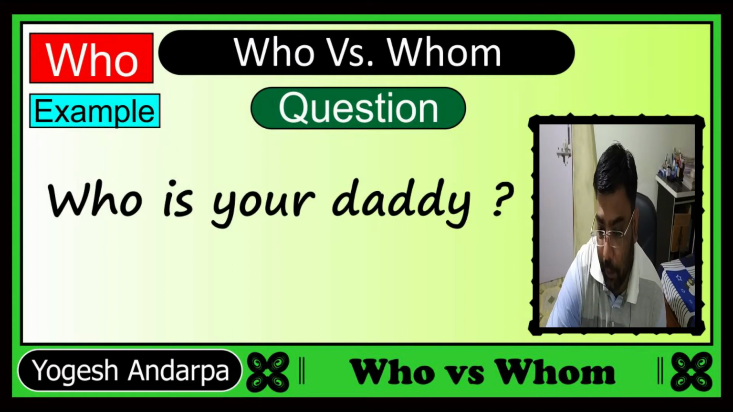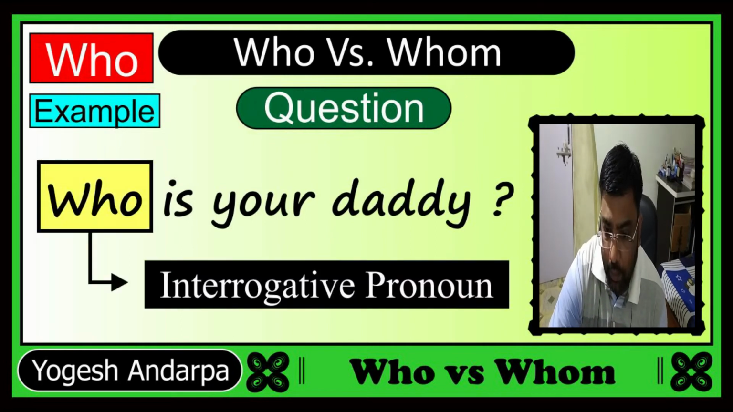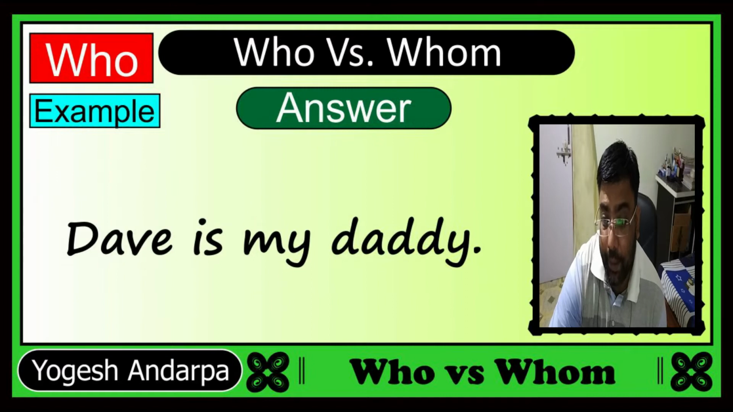So we have an example. Suppose you are asking a question to someone and that question is, who is your daddy? You are asking someone, who is your daddy? So in this example, the word who is an interrogative pronoun. Now the person you are asking will reply with this sentence: Dave is my daddy. The other person is answering you that Dave is my daddy.